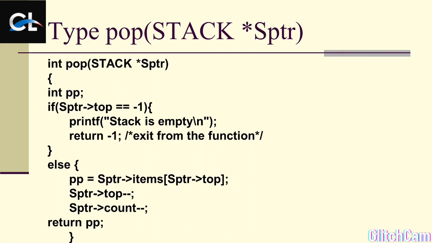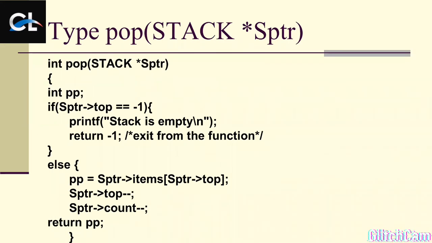Int pp, one variable is there. If sptr.top equals -1, that means the stack is empty, then we can return 0, or we can print System.out.println stack is empty and return -1, whatever you want, because the prototype is int.